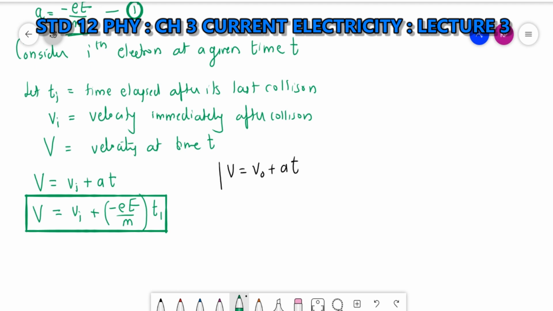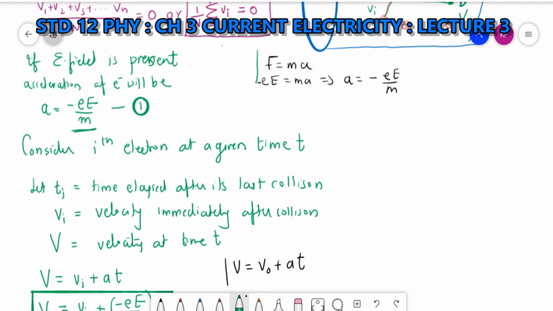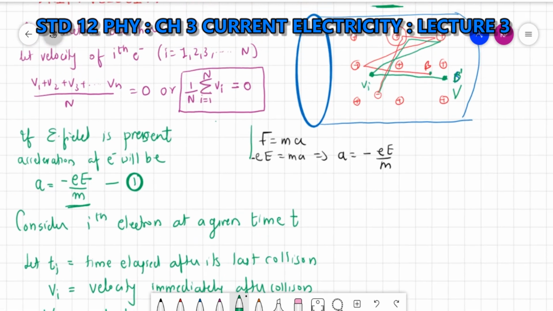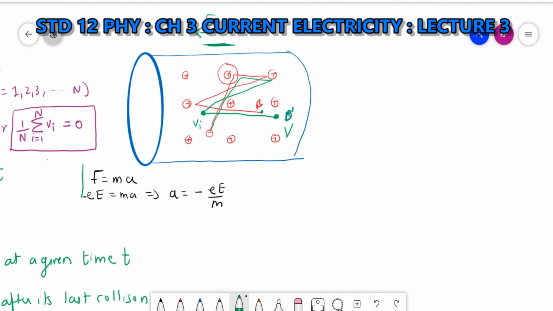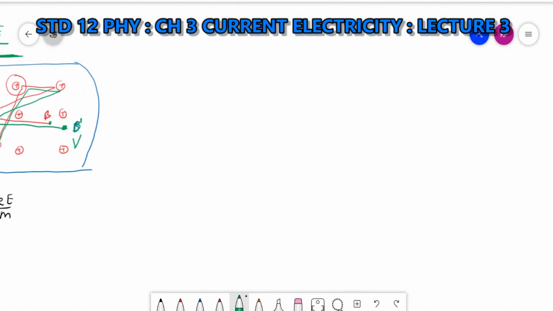Now, if I want the average velocity of all the electrons, we have considered only the ith electron so far. I am noting down that equation here. The equation was V equal to Vi plus minus eE by m into ti.